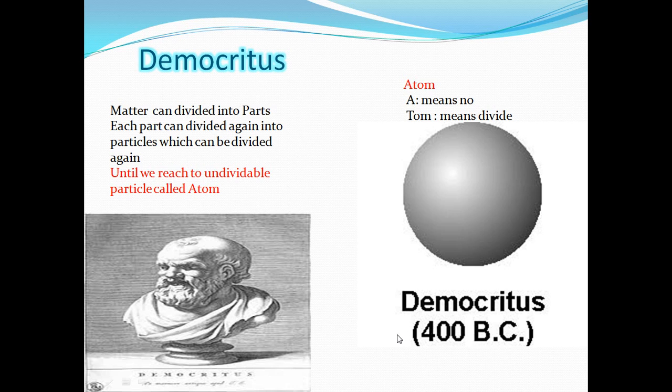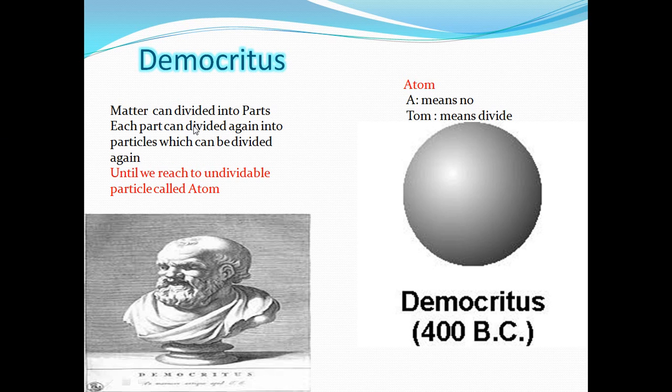Let's start in 400 BC, with Democritus. Democritus was a great Greek philosopher, who imagined that if I have a piece of apple or any matter, I can divide it into small parts.